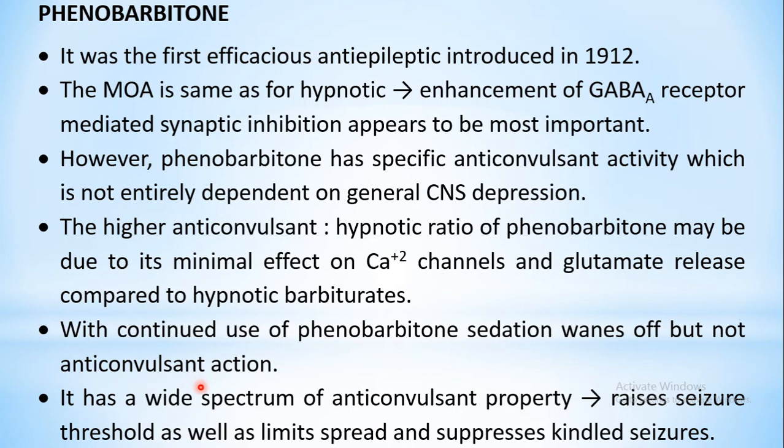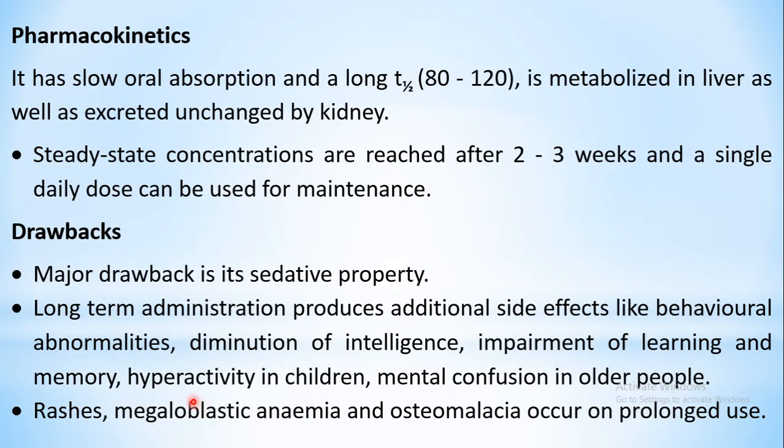If you look at the spectrum of action, it has a wide spectrum of anticonvulsant action. That is, it is effective against many types of epilepsies. Coming to the pharmacokinetics, oral absorption of this drug is slow, and the half-life is also longer, as we have already discussed. 80 to 120 hours is the half-life of this drug, so it is quite a long acting drug.